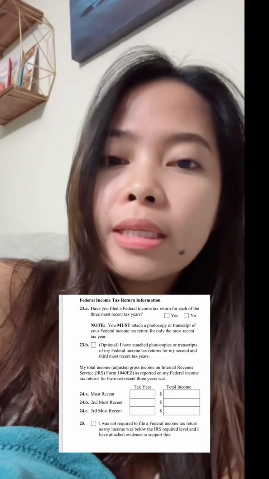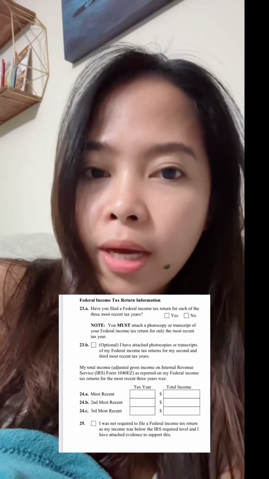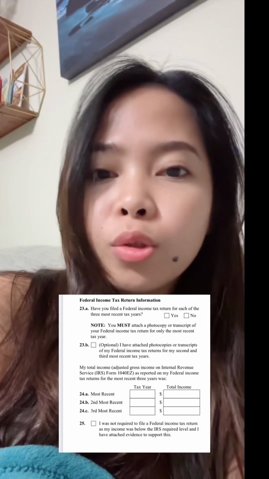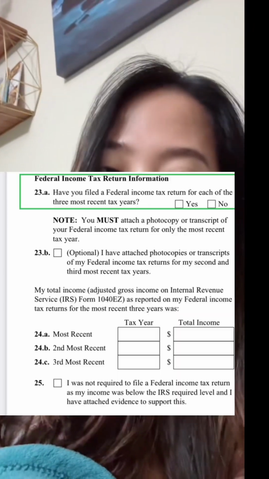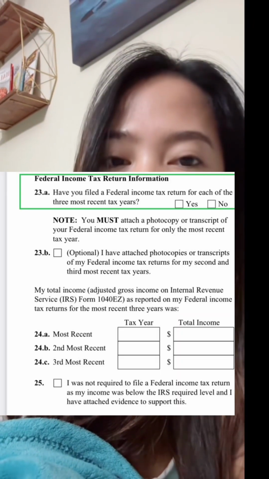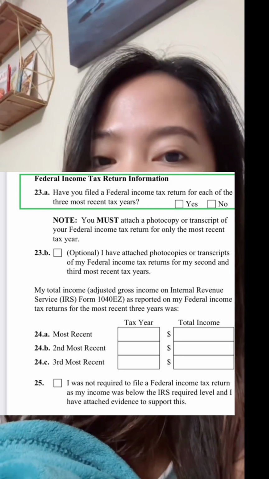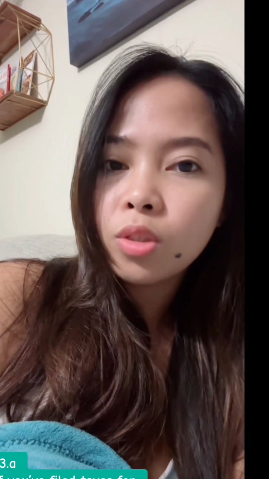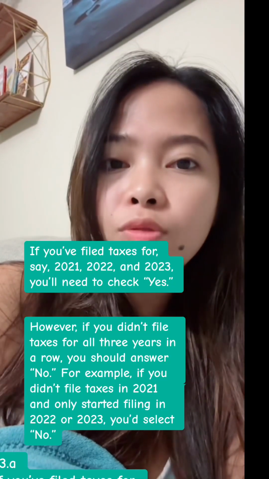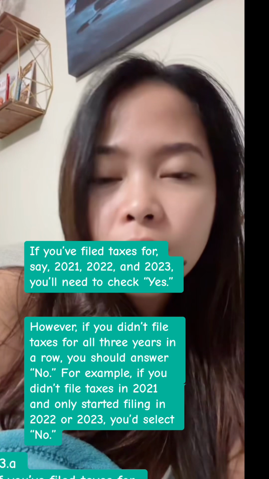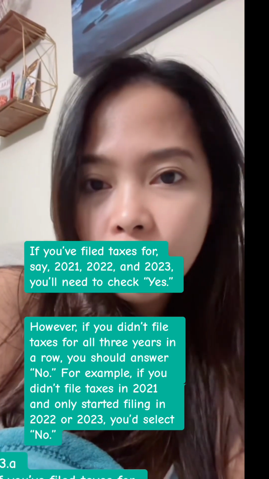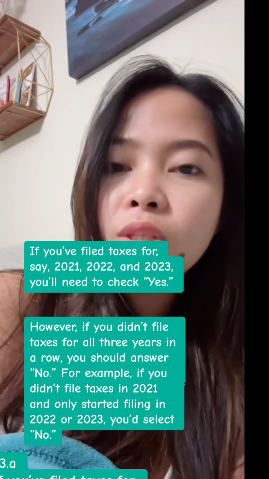So hello everyone, in this section for Form I-864 is where people often make mistakes, get confused, or aren't sure what to fill in. So starting with 23A, have you filed a federal income tax return for each of the three most recent tax years? So if you filed taxes for say 2021, 2022, and 2023, you will need to check yes. However, if you didn't file taxes for all 3 years in a row, you should answer no. For example, if you didn't file taxes in 2021 and only started filing in 2022 or 2023, you'd select no, okay?